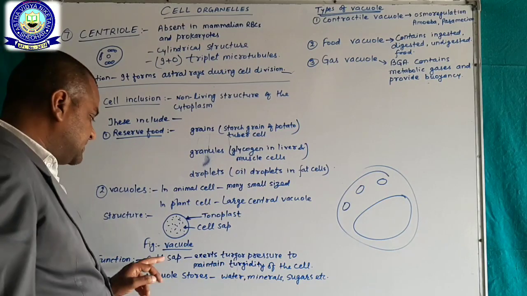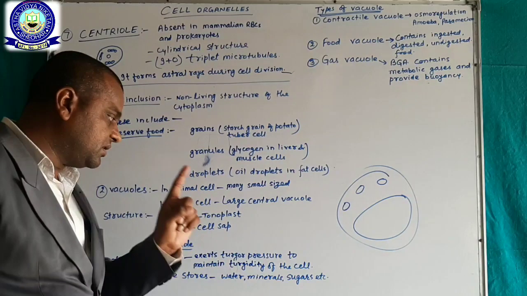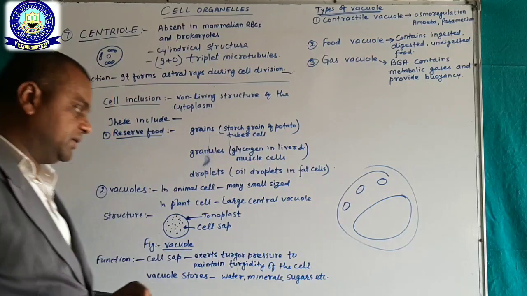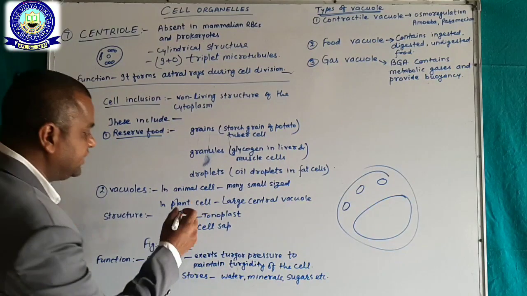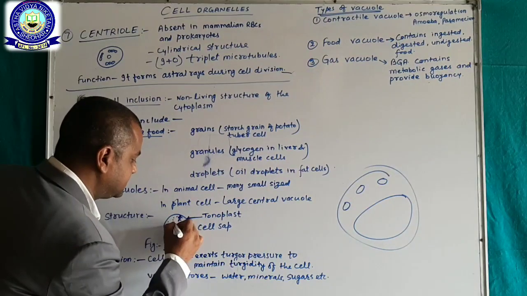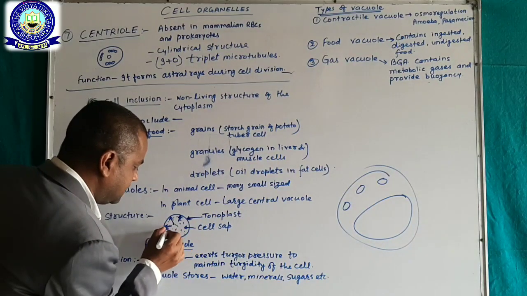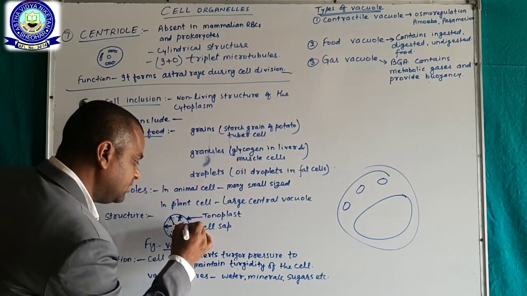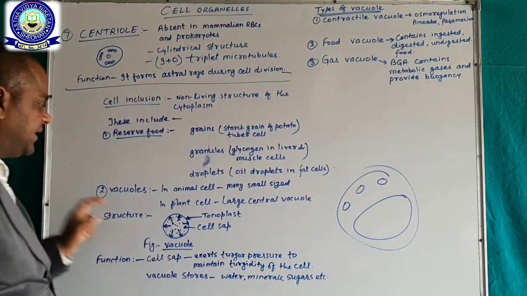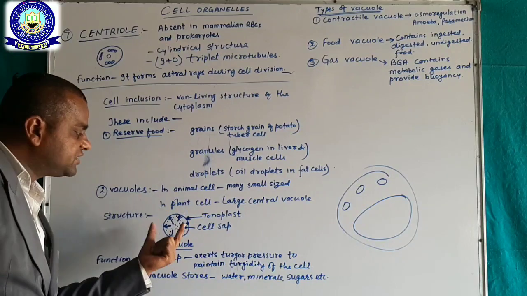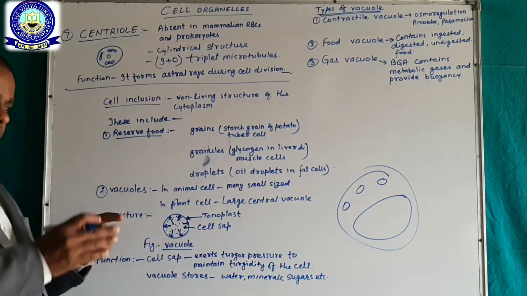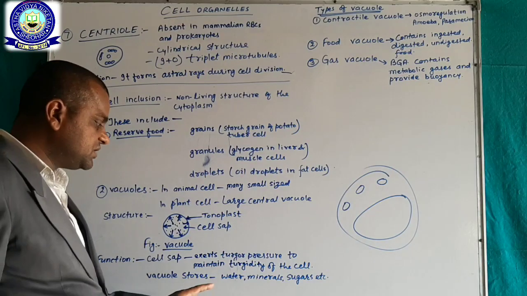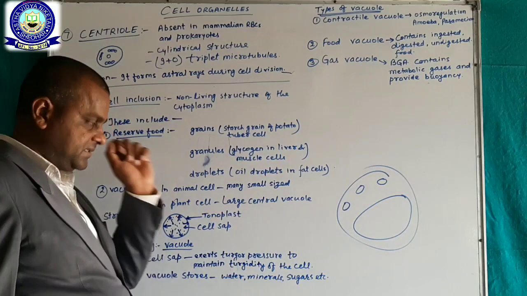Function: the vacuole exerts turgor pressure to maintain turgidity of the cell. Okay. Here it pushes and exerts pressure on the cell wall, and it makes the cell turgid. A vacuole stores water, minerals, and sugars.